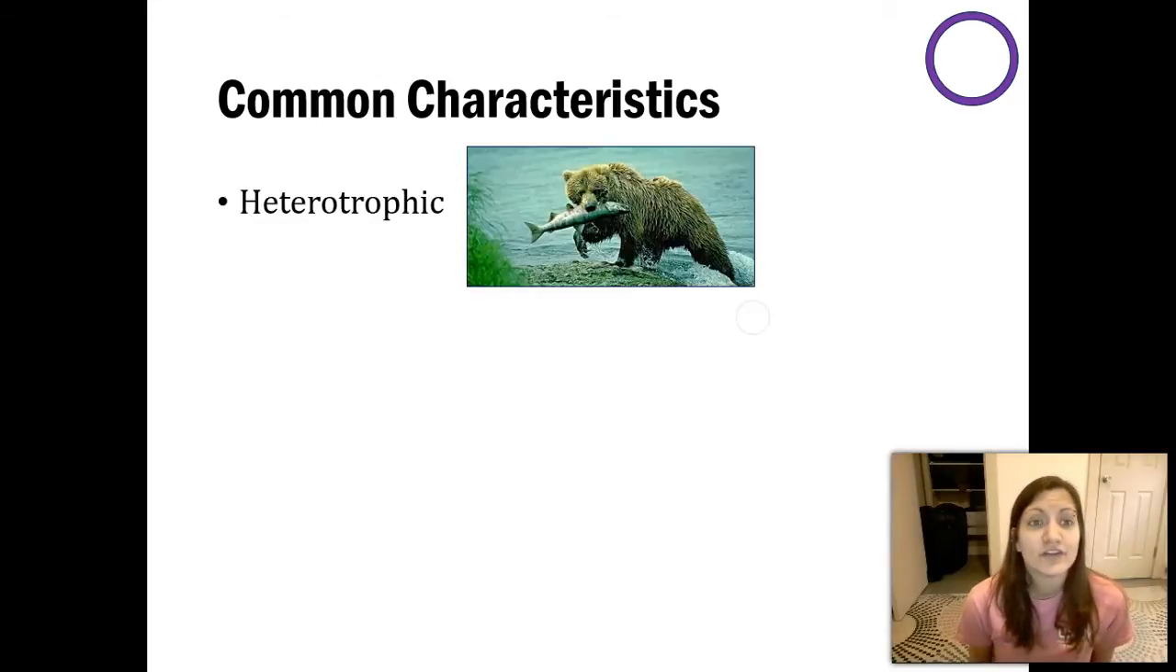Some more characteristics that bring animals together and differentiate them is that they're heterotrophic. So a very obvious discrepancy between our plant kingdom and our animal kingdom. Animals have to rely on getting their nutrition from outside sources. So like in this picture, you have a bear eating a fish. The only way that bear is getting any kind of resource, any kind of nutrition, is from consuming it from another organism. They can't photosynthesize.